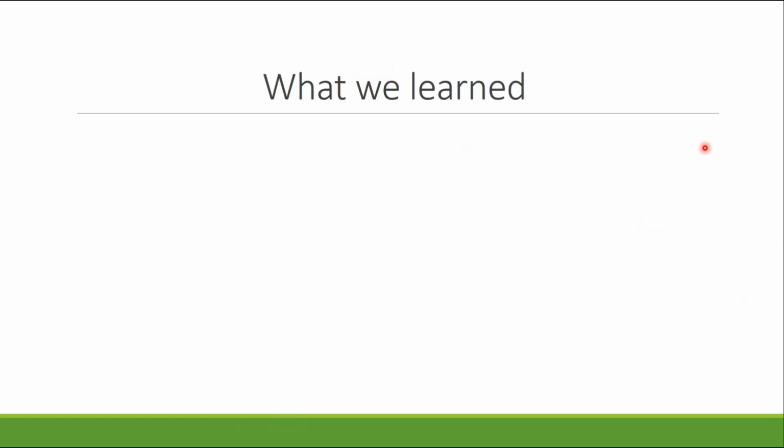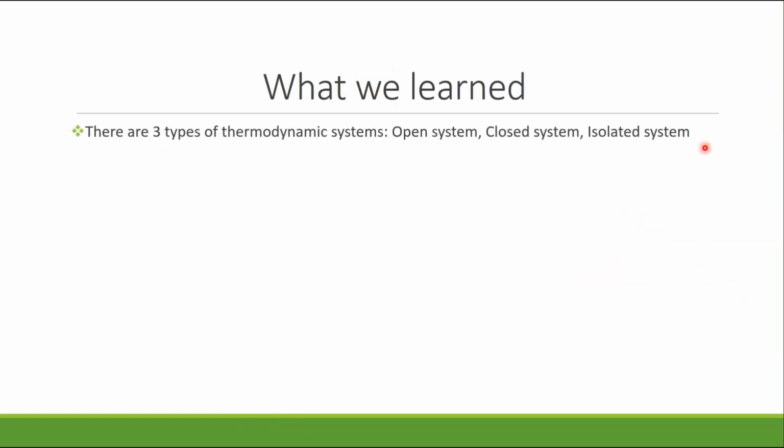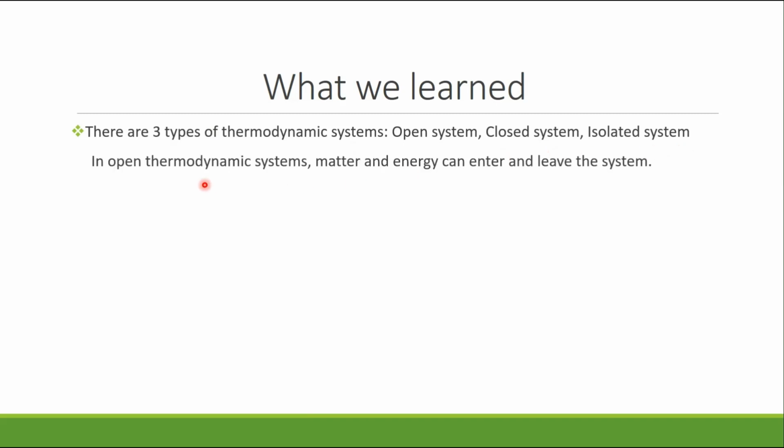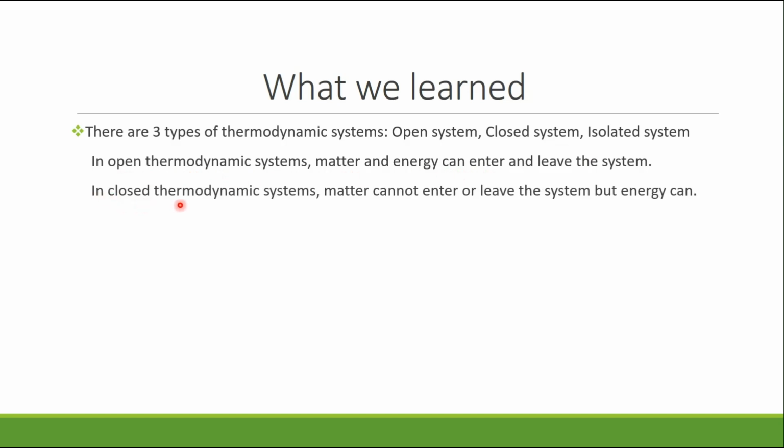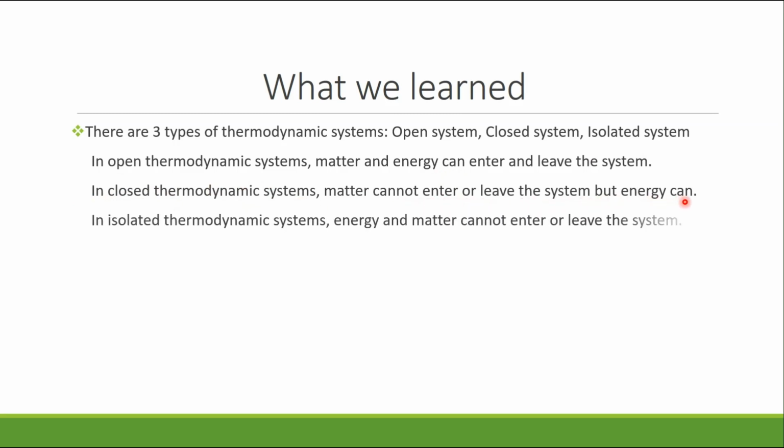Okay, let's review what we learned in this video. There are three types of thermodynamic systems: open system, closed system, and isolated system. In open thermodynamic systems, matter and energy can enter and leave the system. In closed thermodynamic systems, matter cannot enter or leave the system, but energy can.